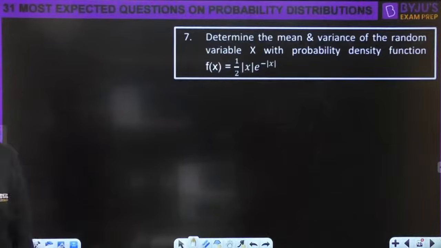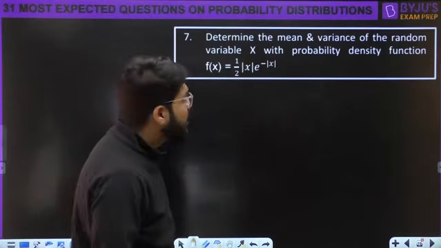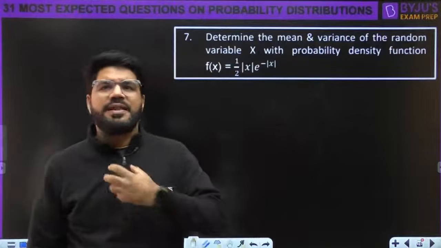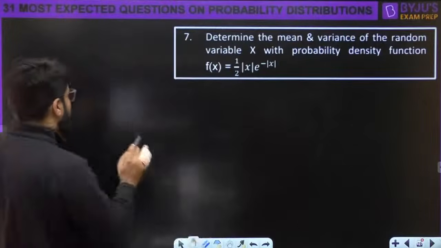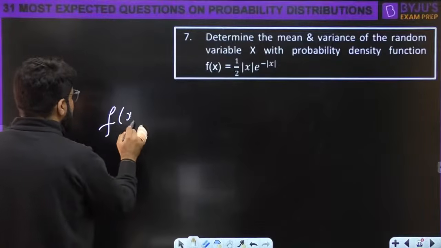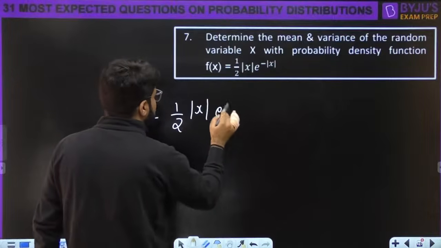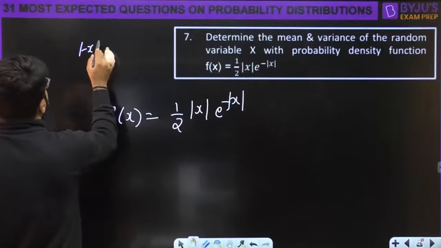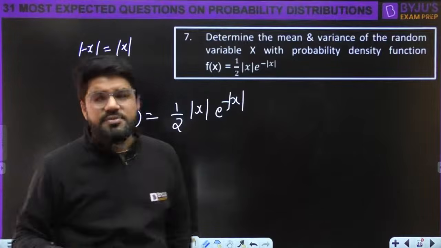Half of mod x e power minus mod x. Formula, you have to deal with it in a very similar way only. But one important point: no range of x is mentioned, meaning x can take any value between minus infinity to infinity. One important point, once again: in every question there is a learning here. f(x) is half modulus of x e power minus modulus of x, and we know that modulus is an even symmetric function. Modulus of minus x is the same as modulus of x.